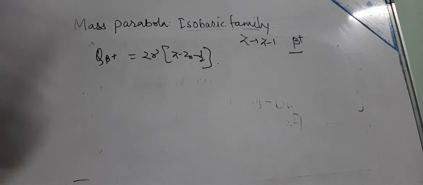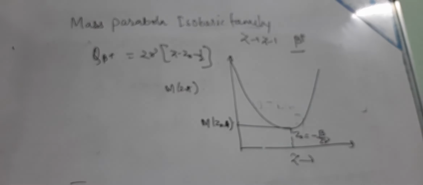So if you want to show it in the graph, it is like this. This is Z and this is M(Z,A). So our parabola is like this. This is the point Z0, which is equal to minus beta by 2 gamma, with the corresponding mass M(Z0,A).